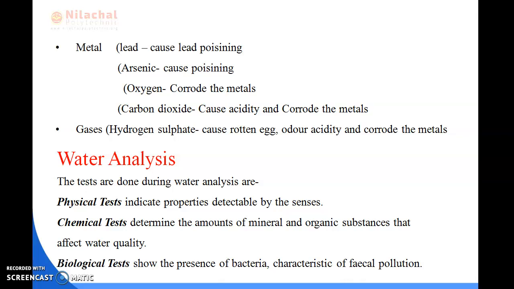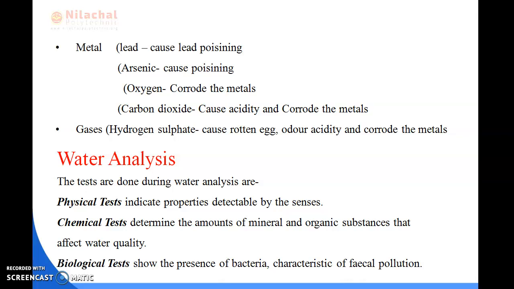And why is water analysis mainly done? The analysis of water is mainly done to determine the various impurities present in it. On the basis of these impurities, the treatment plant will be designed. We have to design a treatment plant, and therefore the analysis of the water is very necessary before designing any water supply scheme.